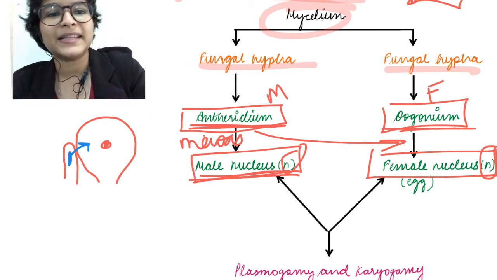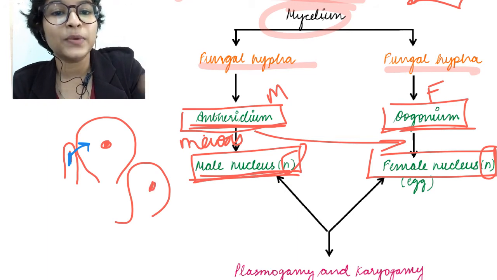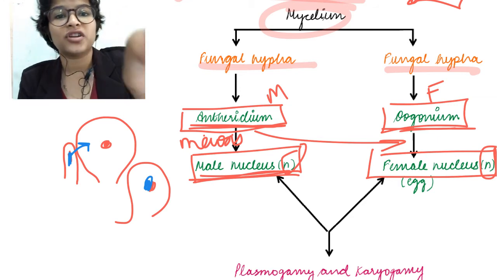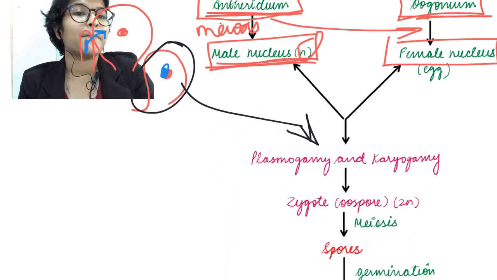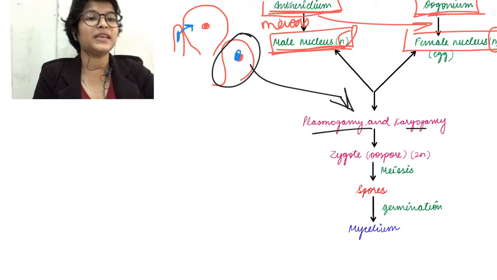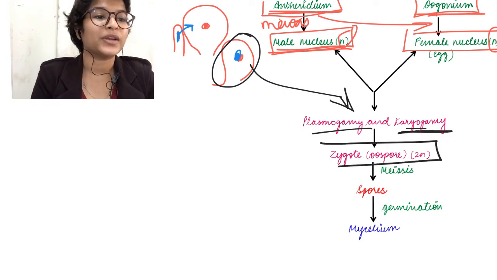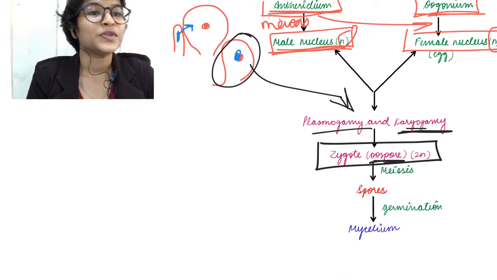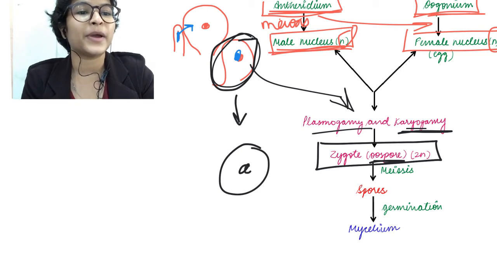So basically the structure will look something like this. It will have the female nuclei as well as the male nuclei, and this structure will then undergo plasmogamy and karyogamy. Now these two nuclei will fuse after karyogamy and will form the zygote or the oospore. So this structure will become the oospore. This is my oospore with 2n number of chromosomes.